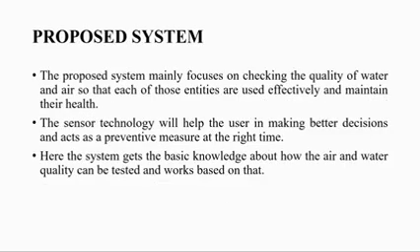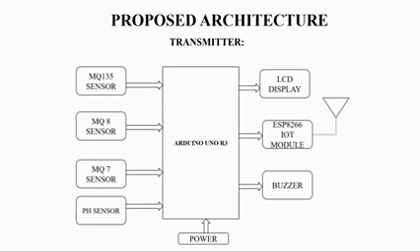Proposed system. The proposed system is mainly focused on checking the quality of air and water so that each of those entities is used effectively and their health is maintained. The sensor technology will help the user in making better decisions and acts as a preventive measure at the right time. Here the system gets the basic knowledge about how the air and water quality can be tested and works based on that. Coming to the proposed architecture, here we have the transmitter block.